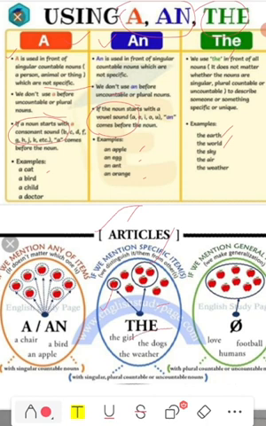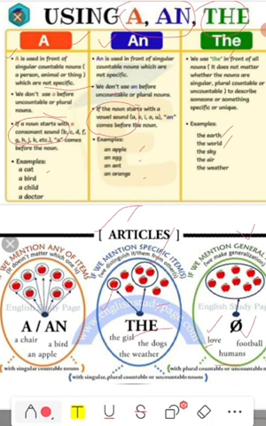There are also some nouns with which we do not use any article, especially abstract nouns like love. When we say I play football, we don't say I play a football. And we all are humans, we don't say we all are the humans. So we just do not mention that something is general or specific or indefinite.